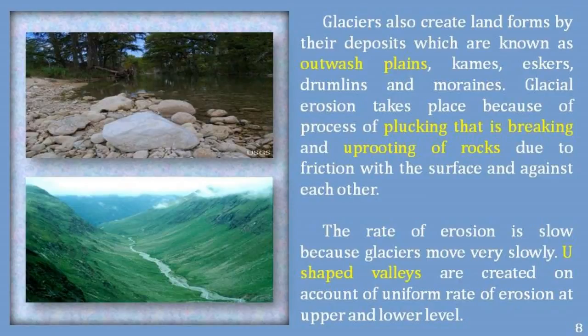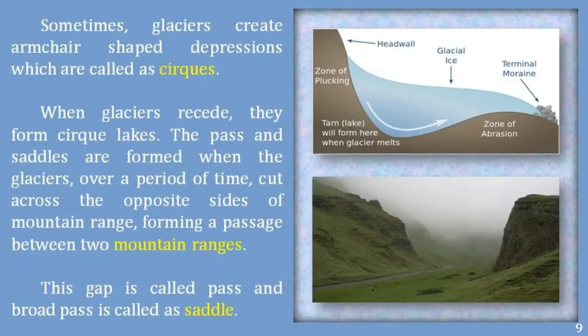Glacial erosion takes place because of the process of plucking, that is breaking and uprooting of rocks due to friction of the surfaces against each other. The rate of erosion is low because glaciers move very slowly. U-shaped valleys are created on account of uniform rate of erosion at upper and lower levels. Sometimes glaciers create armchair-shaped depressions which are called cirques. When glaciers recede, they form cirque lakes.